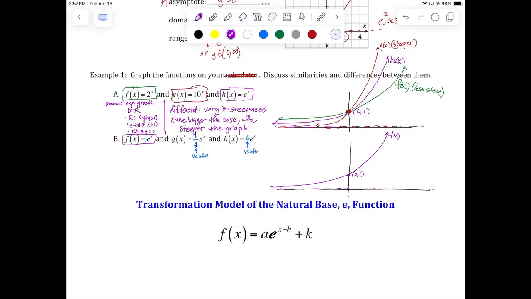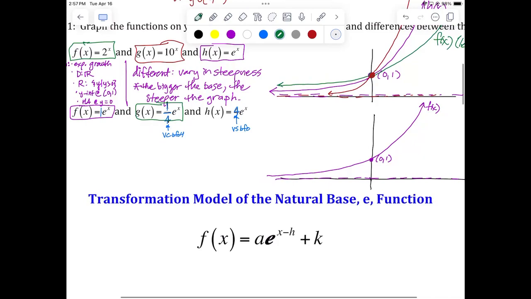Now, let's see what happens when I take the same function, and I don't switch bases, but I compress it by a factor of 4. If I compress something by a factor of 4, is that going to make it less steep? Yes, but is it going to change the y-intercept? Maybe. Let's look at the y-intercept of this one. If I type in a 0 for x, I get g of 0, which is 1/4 times e to the 0.